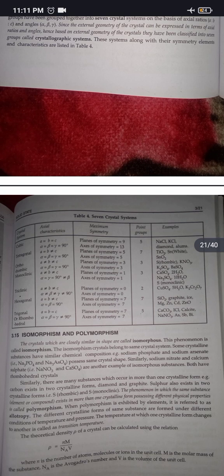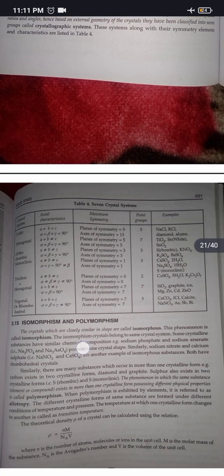Isomorphism and polymorphism. The crystals which are closely similar in shape are called isomorphous. This phenomenon is called isomorphism. Isomorphous crystals belong to the same crystal system. Some crystalline substances have similar chemical composition. Sodium phosphate and sodium arsenate are examples. These possess the same crystal shape. Similarly, sodium nitrate and calcium carbonate are another example of isomorphous substances. Both have rhombohedral crystals.